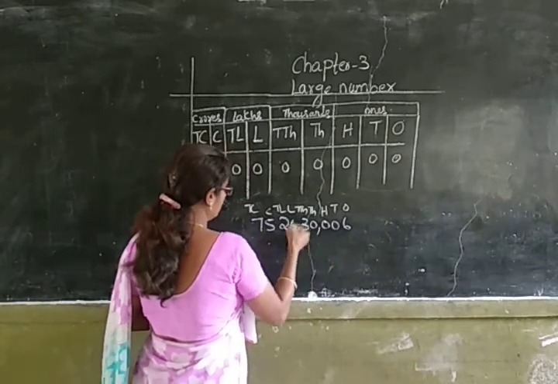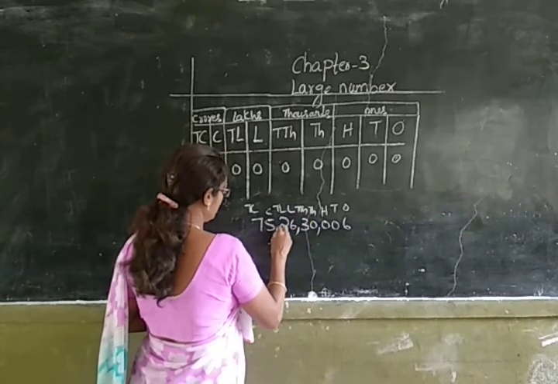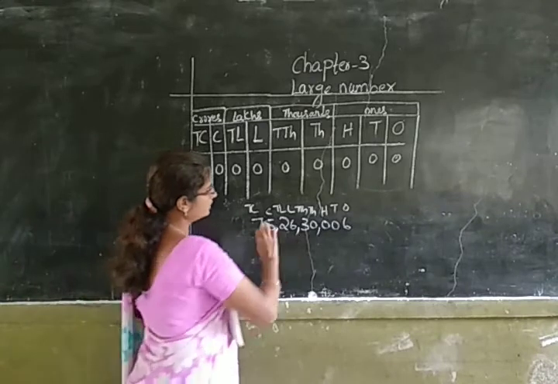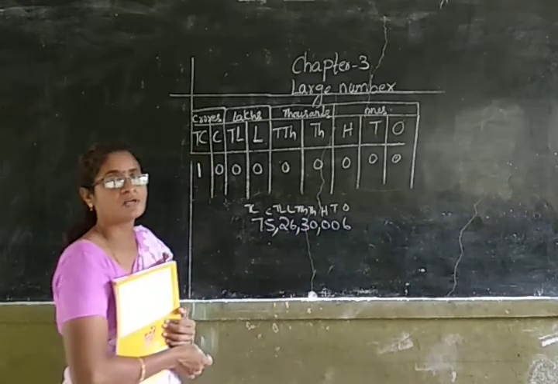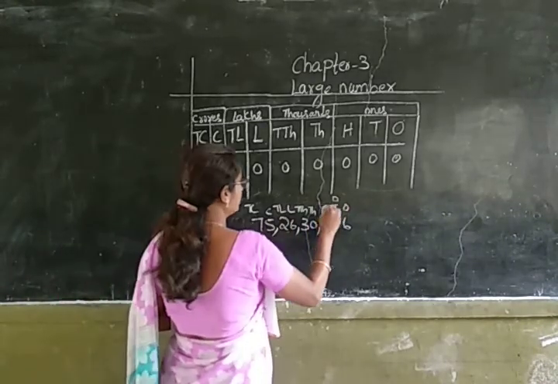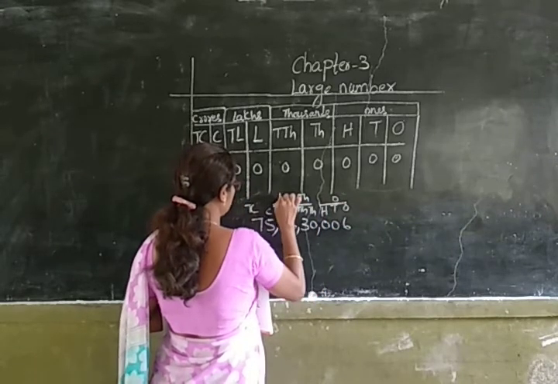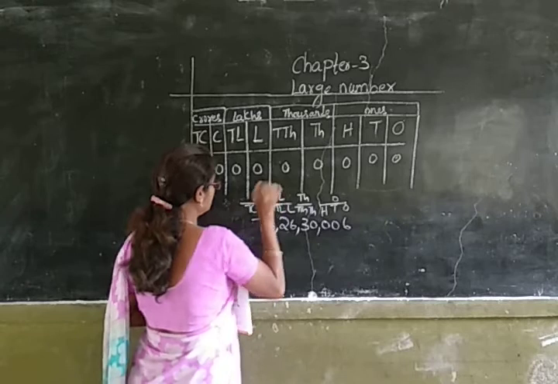So, after thousands period, I am placing a comma. After lakhs period, I am placing a comma. After placing the commas, I have to write the periods. This is ones period. This is thousands period. This is lakhs period and this is crores period.